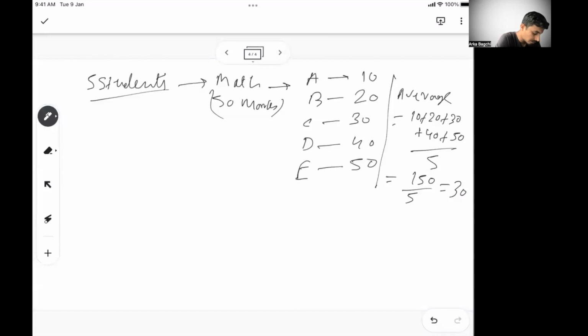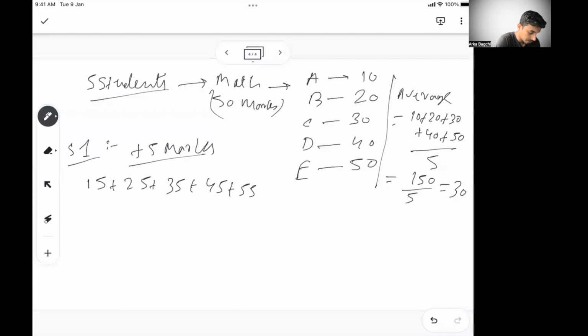Now let's say scenario 1, where in the next math exam, everyone's score is increased by 5 marks. So that is plus 5 marks for everyone. Then it becomes 15, 25, 35, 45, 55.